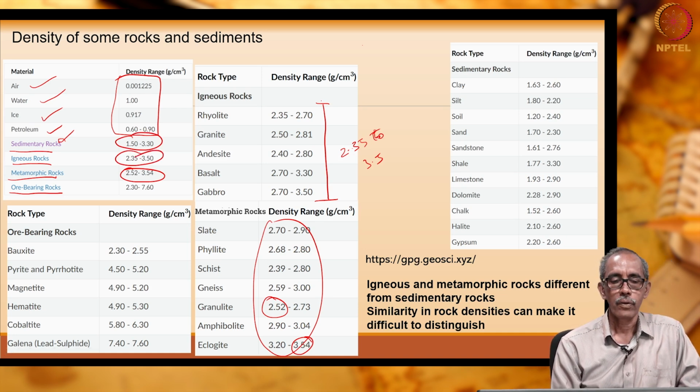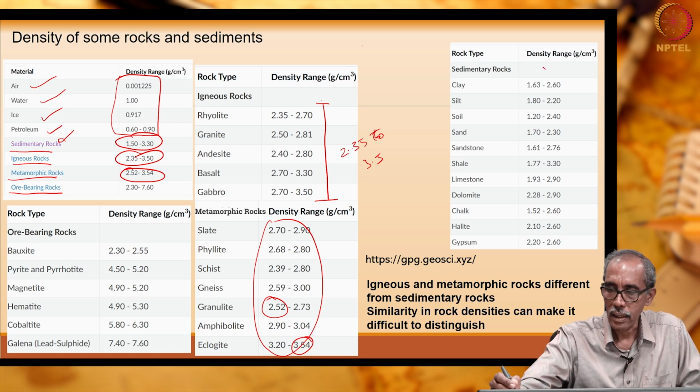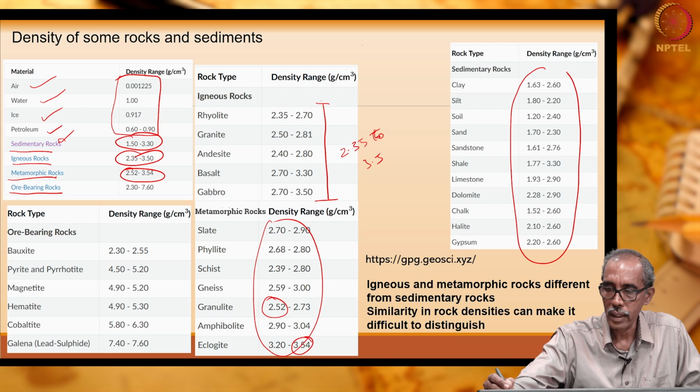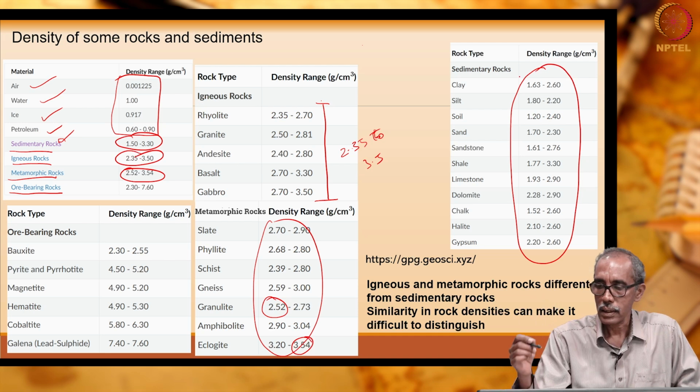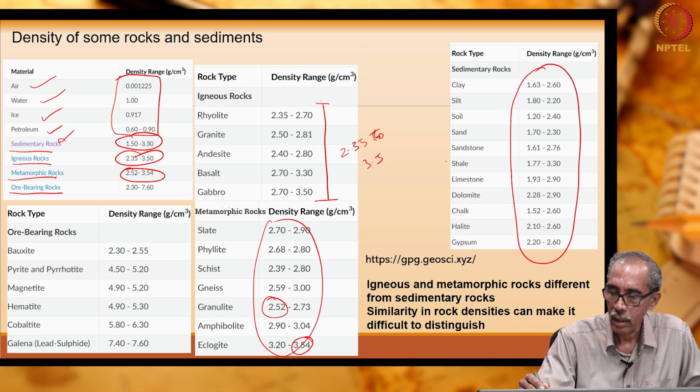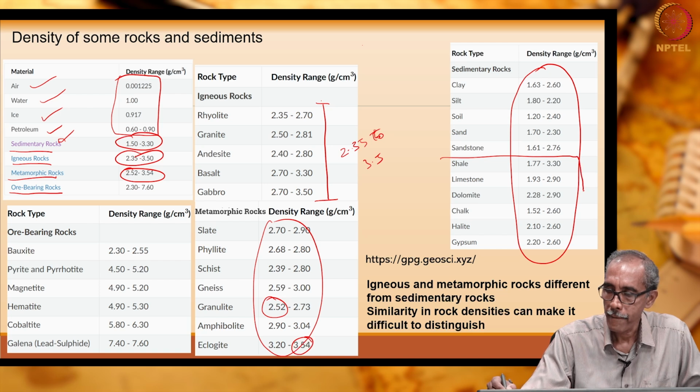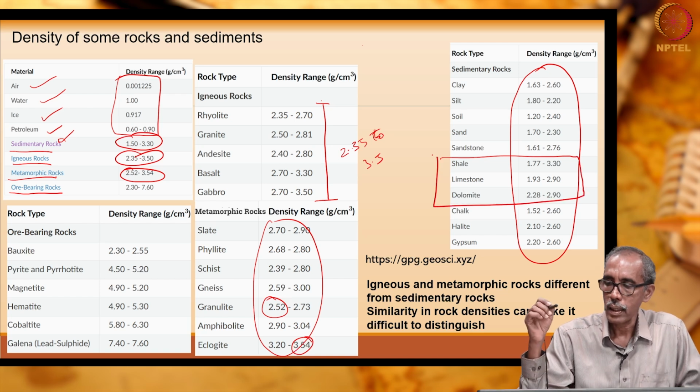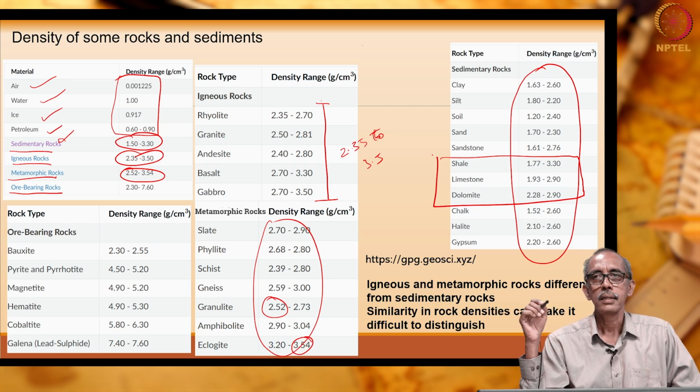So, if you compare the densities, here I am showing you the density of different sedimentary rocks, except for a couple of them, the density is a little less.